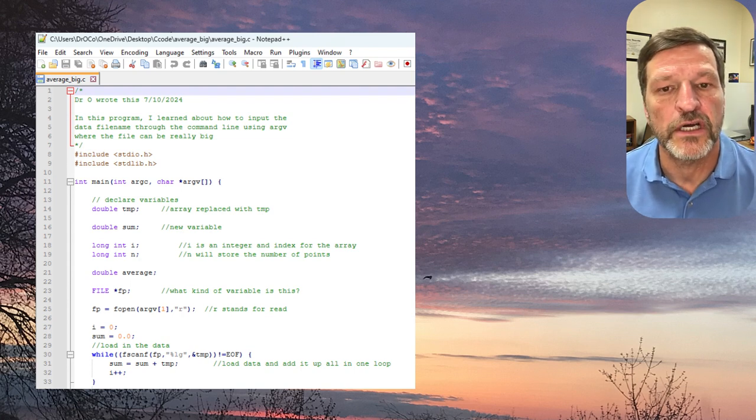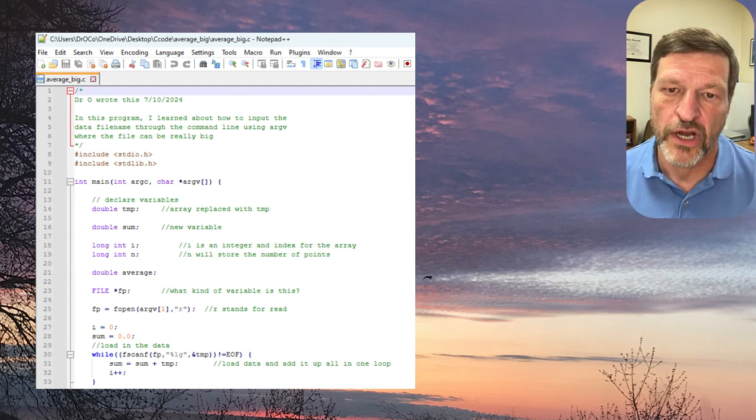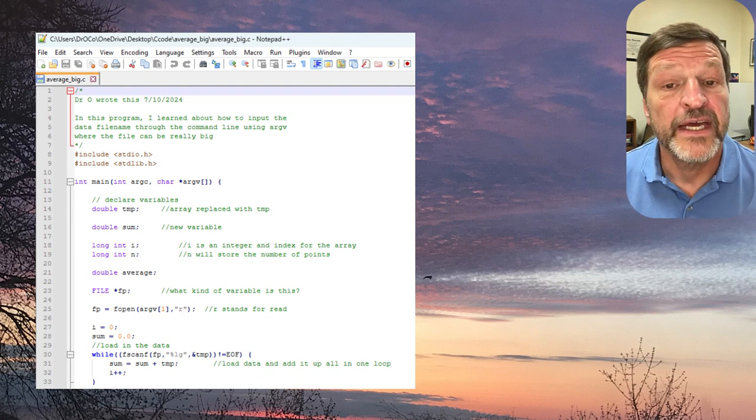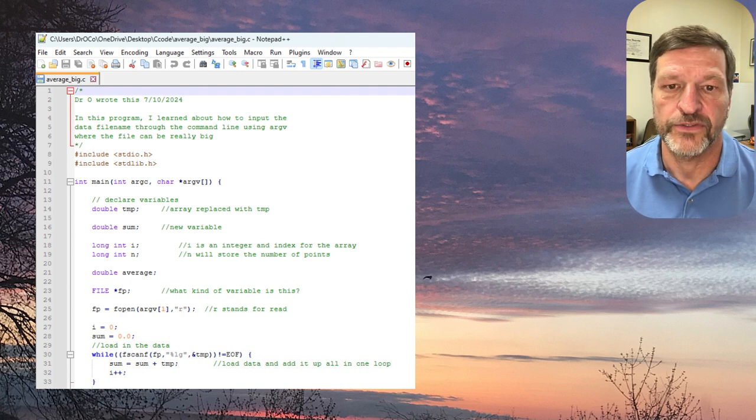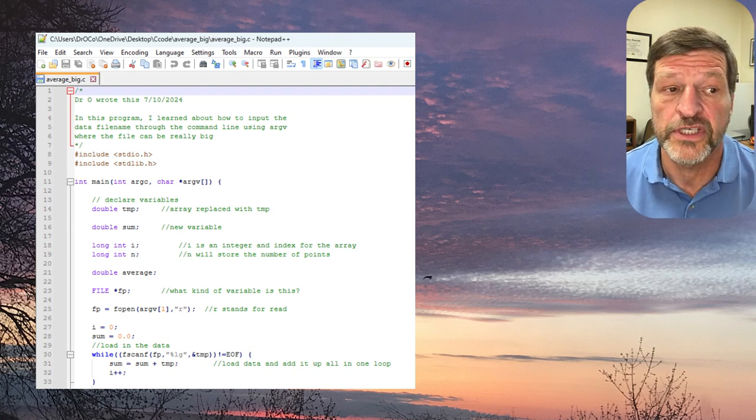We're just going to change all our floats to doubles and all our ints to long ints. It has an impact on all the scanf and printf statements. All the percent characters have to change to reflect that. So that's going to be another change that we're going to see.